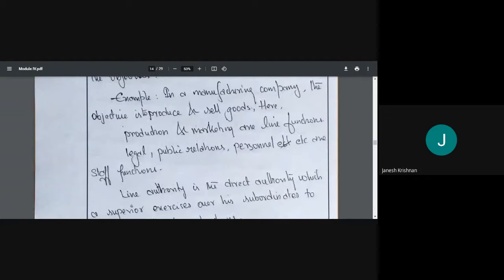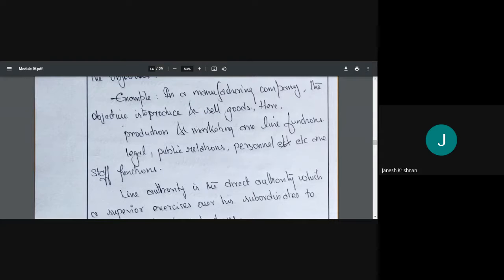In a manufacturing company, suppose we are in our pen company, our aim is profit, right? More and more profit. In order to have more profit, we should be able to sell more, right? So marketing will be an important line. Similarly, we need to have good quality pens, so production. In order to sell more, we need to produce more. Our objective is profit, and for profit we need to sell more.